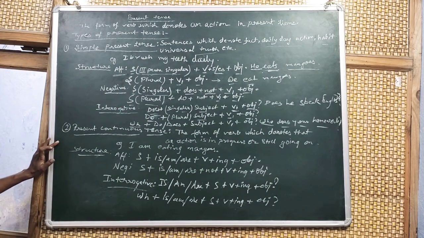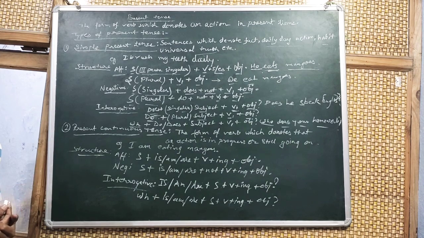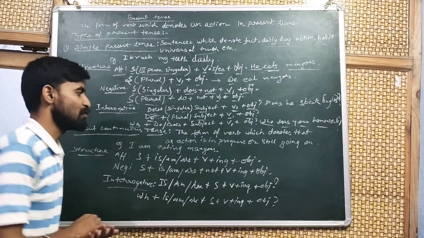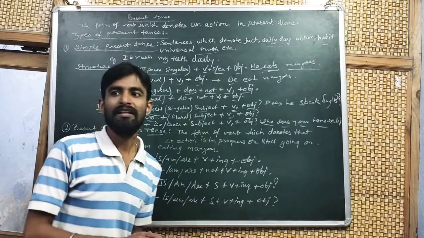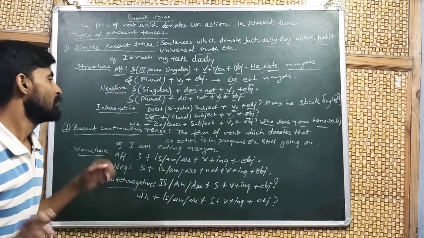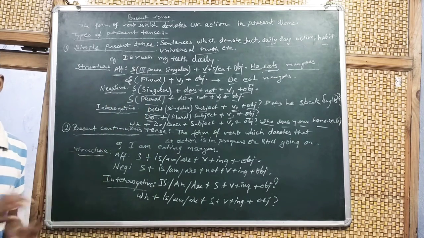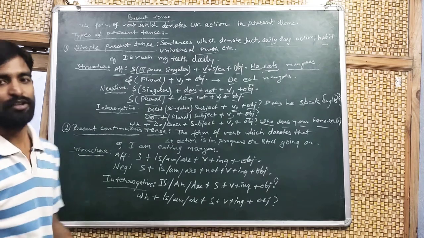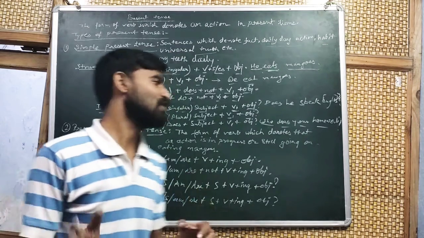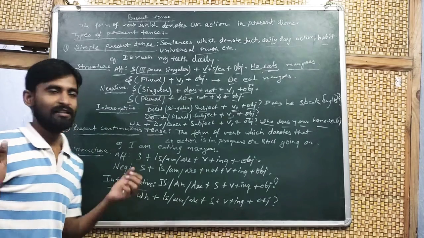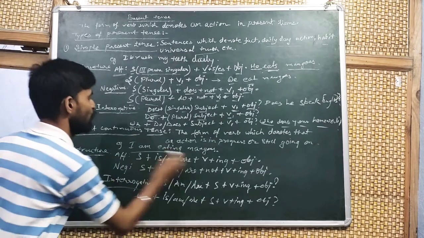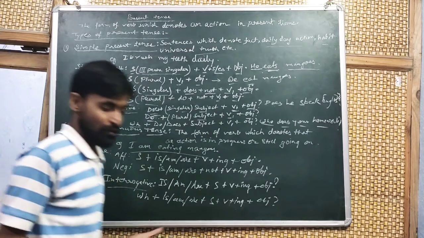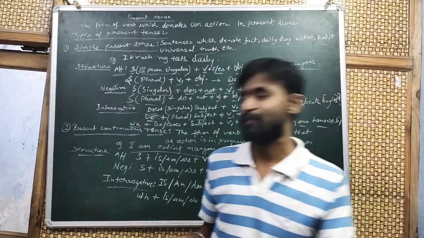Okay, present continuous tense. What is present continuous tense? The form of verb which denotes an action in progress, continuing in the present time, is considered present continuous tense. If the form of verb denotes that an action is still going on, that is termed present continuous tense. Just like, I am eating mangoes. It is going on. At the present time, I am eating mangoes.